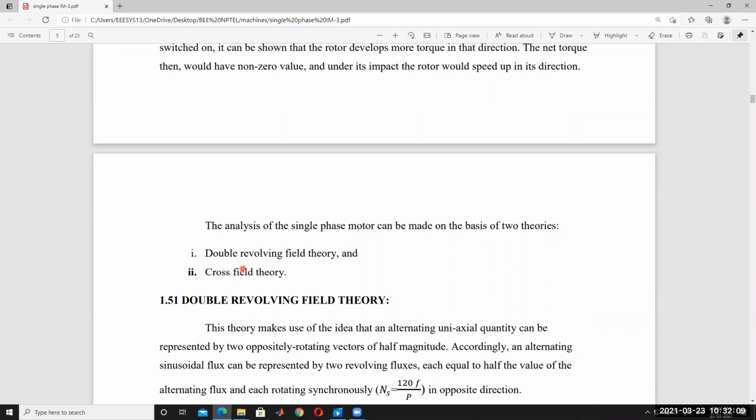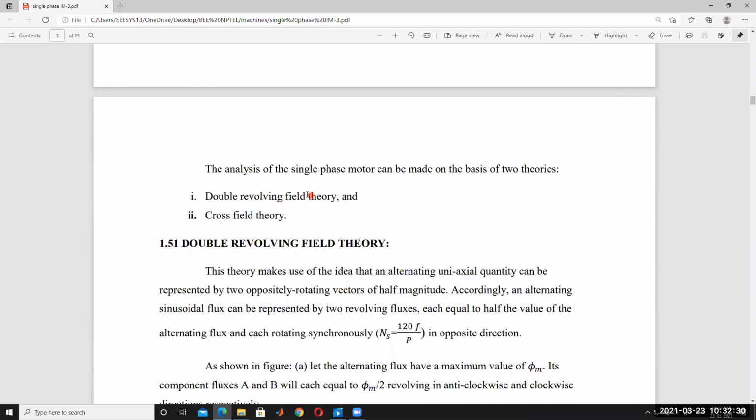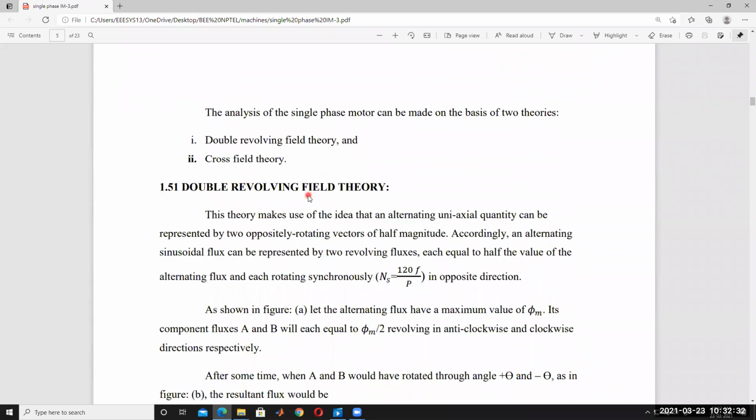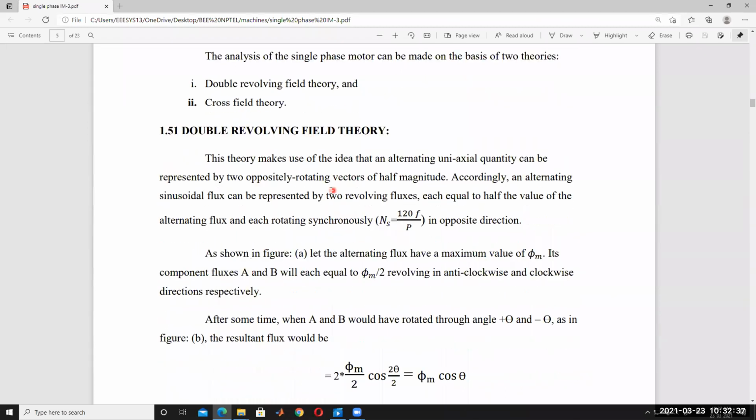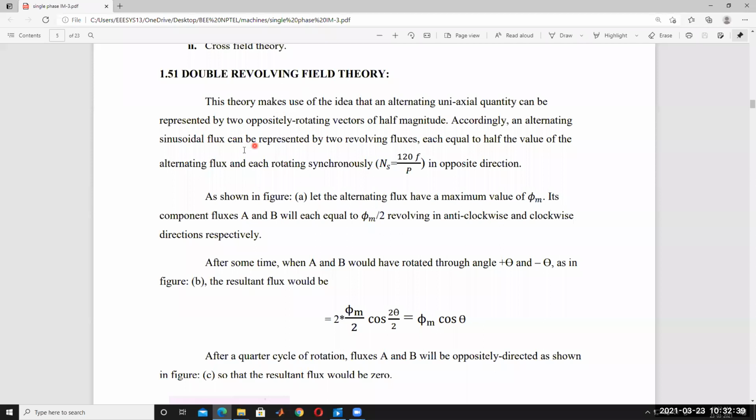Why the single phase induction motor is not self-starting can be understood by using the double revolving field theory and the cross field theory. The cross field theory is somewhat difficult to understand. The double revolving field theory is very easy to understand. That's why we concentrate on the double revolving field theory. By using this theory, you can easily understand why the single phase induction motor is not self-starting.